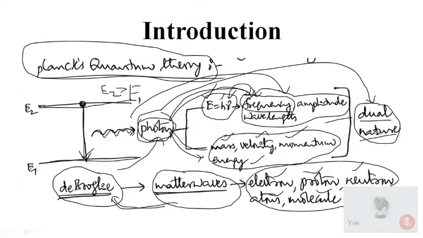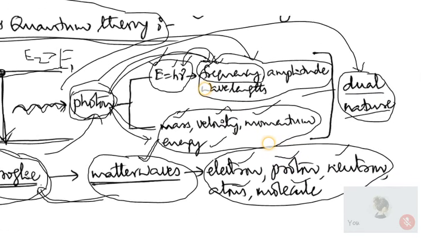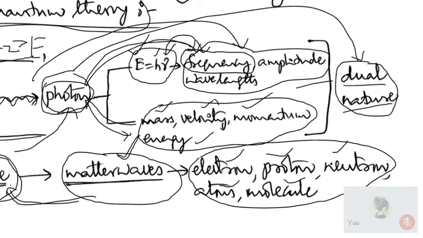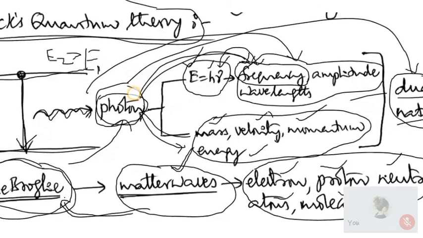That is the basic concept of de Broglie. De Broglie predicted that whenever a particle is in motion, it is associated with a wave, and those waves are known as matter waves or particle waves, or we can say de Broglie waves. And since this concept is given by de Broglie, it is known as the de Broglie hypothesis of matter waves, or de Broglie concept of matter waves.